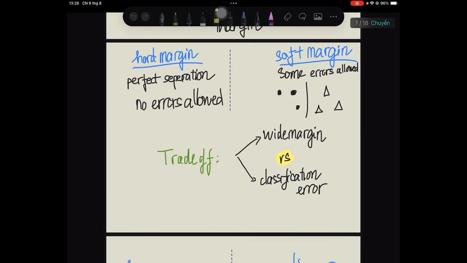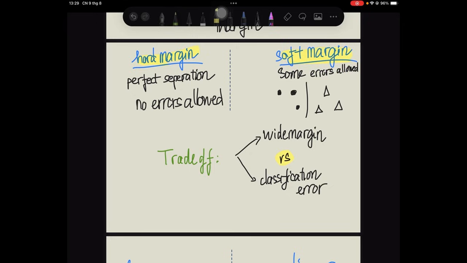But here's the problem: real-world financial data is messy. Very few datasets are perfectly separable. You may have a financially healthy company that happens to look risky on a few variables, or a distressed company that temporarily looks healthy. If we demand perfect classification, the model can become too rigid. That's where the distinction between hard margin and soft margin becomes important. A hard margin SVM aims to separate the two classes perfectly.